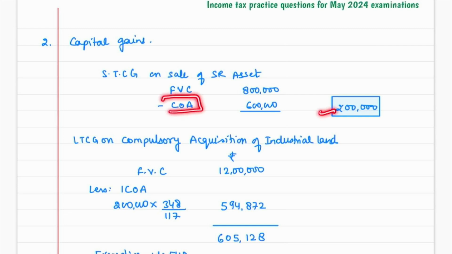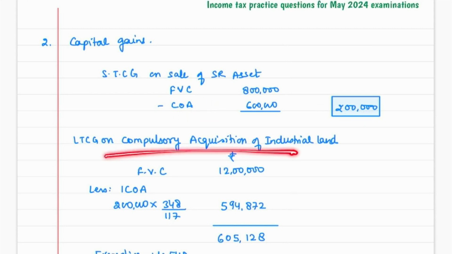Will you be indexing this particular cost of acquisition? The answer would be, if this scientific research asset was held for more than 3 years, then you can index it. But here it was sold before 3 years. So that is the reason it would be a short-term capital gain of 2 lakh rupees.